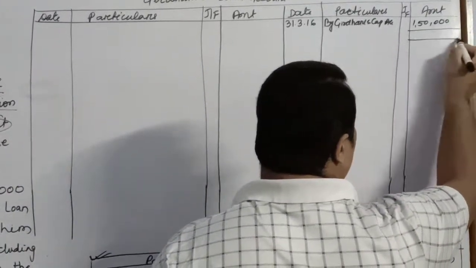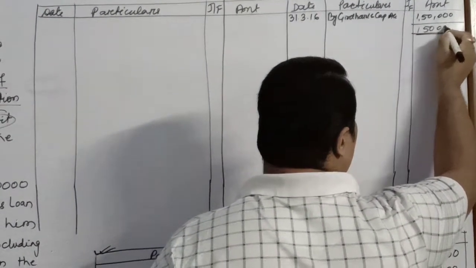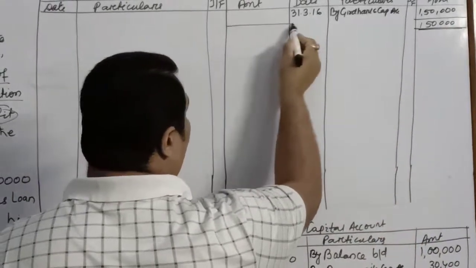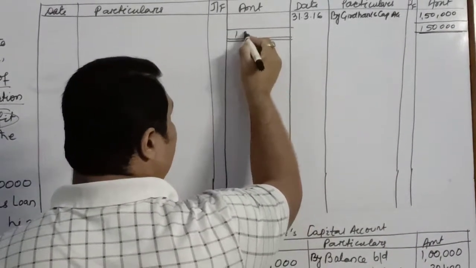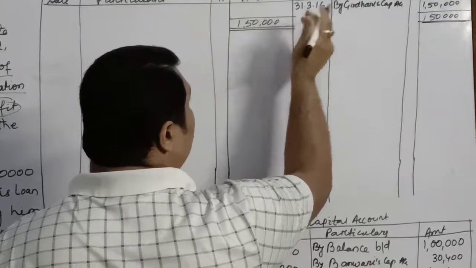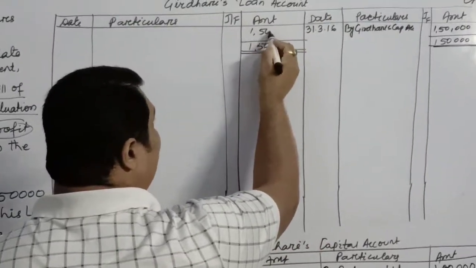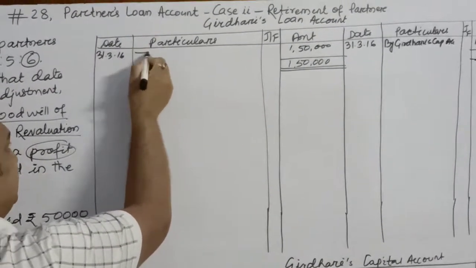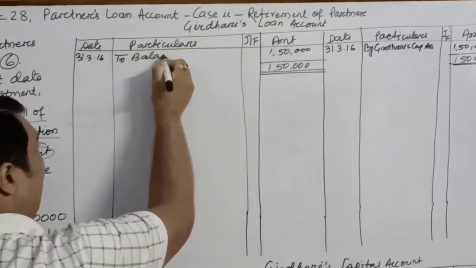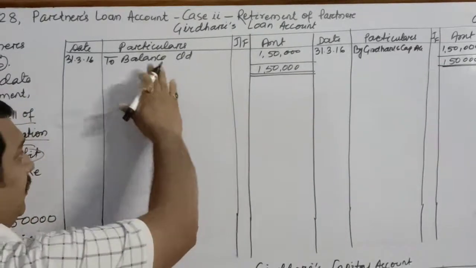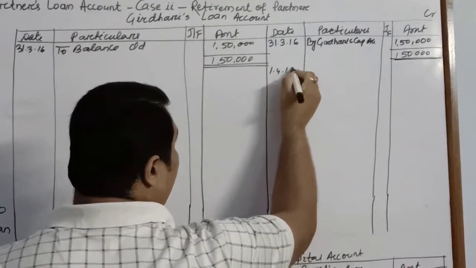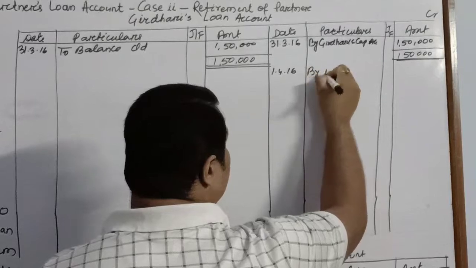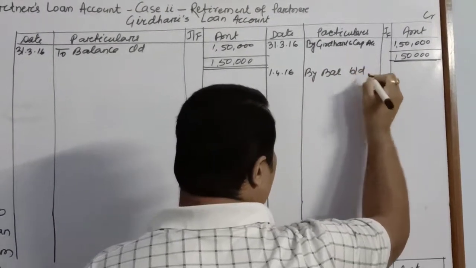We will have to forward it to the 1st, because we always know that this is the closing date. So on this date, first of all, you will close your books of accounts on the same amount, because for one day we don't give interest. He retired on 31st March itself, so for that day there will be no interest paid. So on 31st March 2016 we will just write "To balance carried down". It will be forwarded on 1st April 2016 as "By balance brought down".